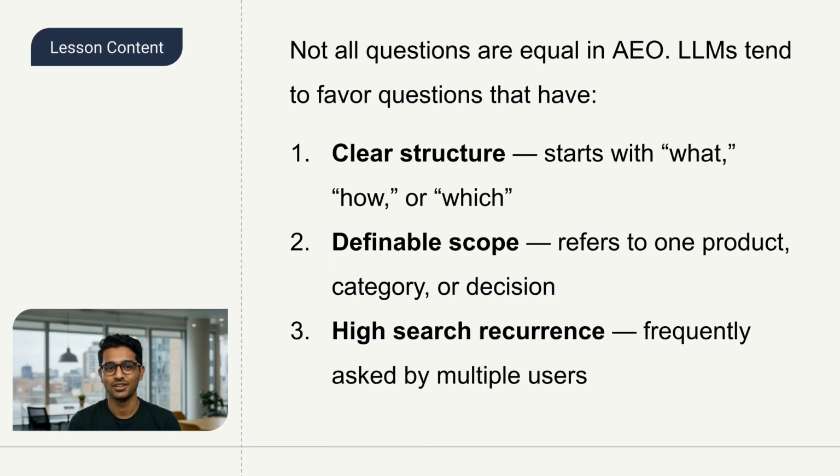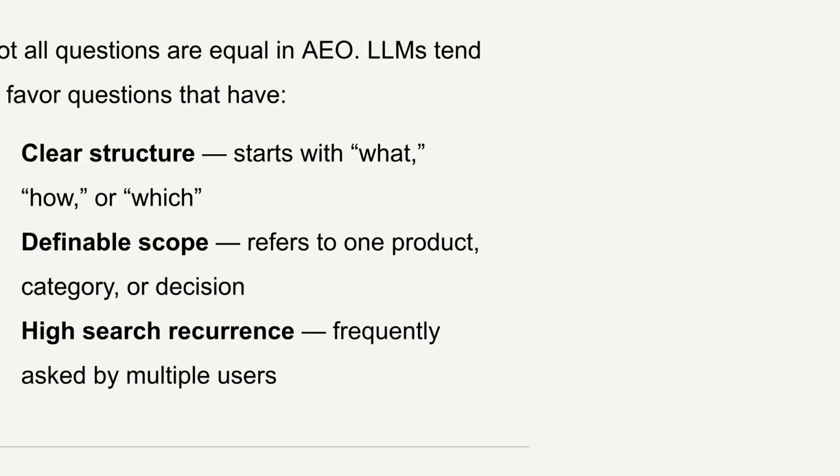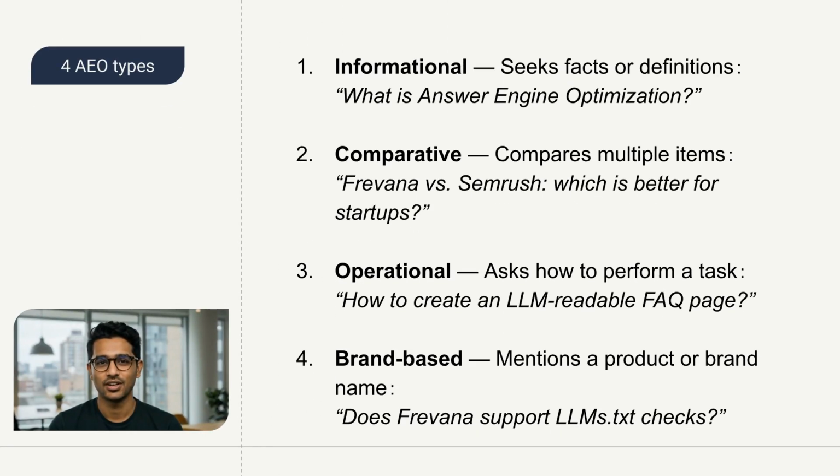First, clear structure. Questions that start with what, how, or which are easy to understand and answer. Second, a definable scope. The question should focus on one product, one category, or one decision, not everything at once. Third, high recurrence: questions many people ask again and again. When your questions check these three boxes, AIs are far more likely to pick them up and include your brand in their answers.